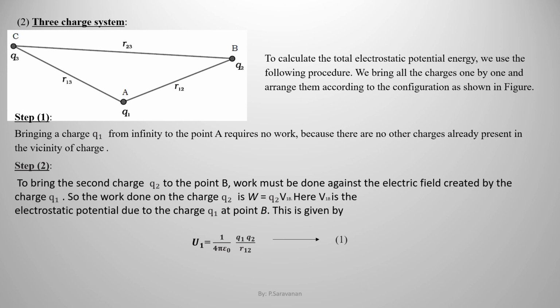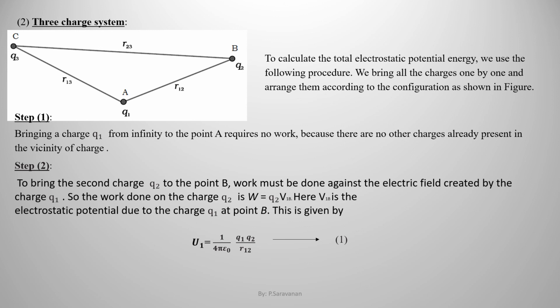Between Q2 and Q3 is R23, and between Q1 and Q3 it is R13. Look at the derivation. To calculate the total electrostatic potential energy, we use the following procedure. We bring all the charges one by one and arrange them according to the configuration as shown in figure.